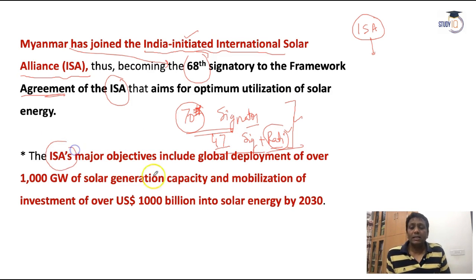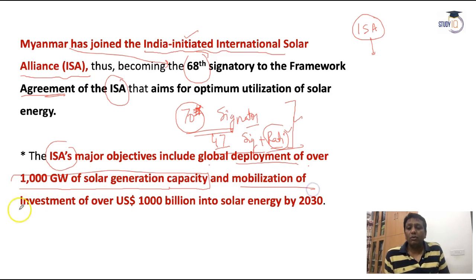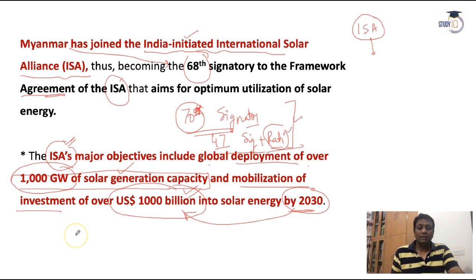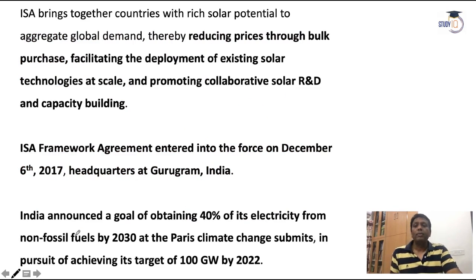For the International Solar Alliance, the major objective is to deploy over 1000 gigawatt of solar generation capacity and mobilize investment of over $1,000 billion. So 1,000 billion US dollar investment by 2030. This is the plan under ISA, and finally, with the help of this investment, by 2030 around 1,000 gigawatt of solar power generation will be reached worldwide.